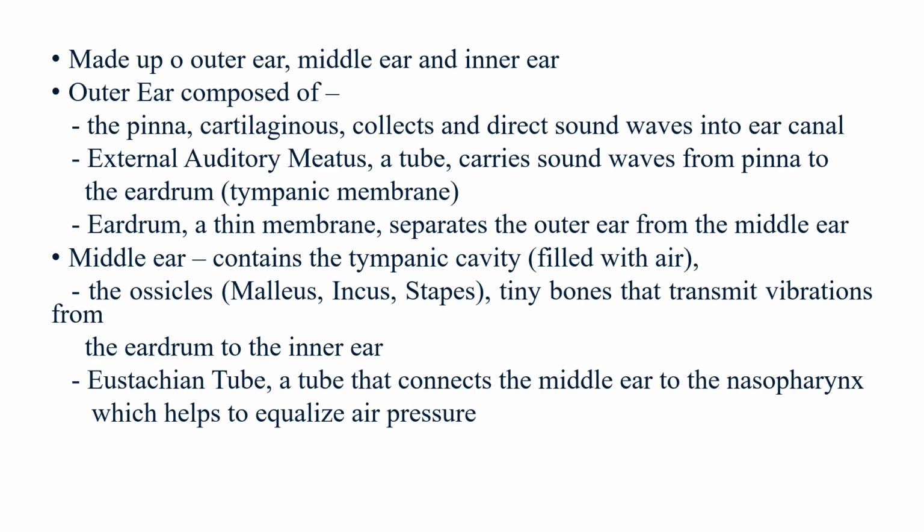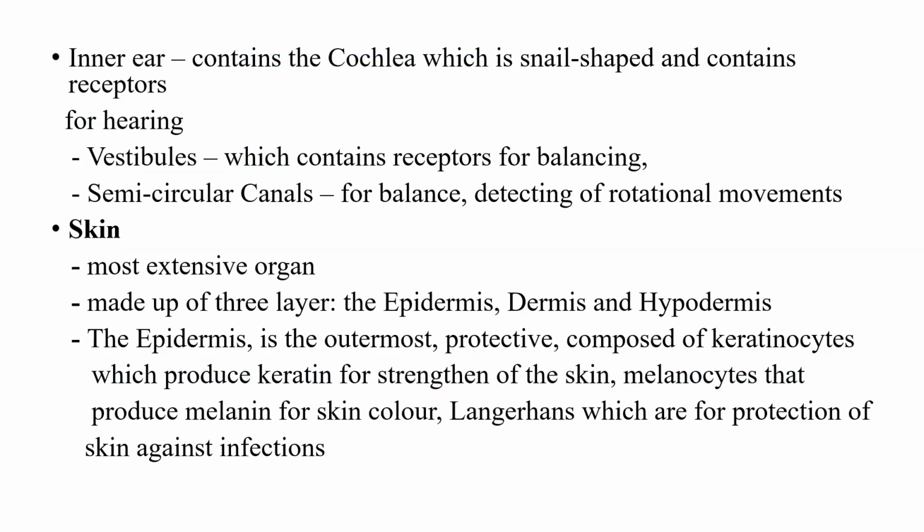Now we move to the next one, which is the inner ear. The inner ear contains the cochlea, which looks like a snail. It has a snail-shaped structure, and it contains certain receptors that are used for hearing.